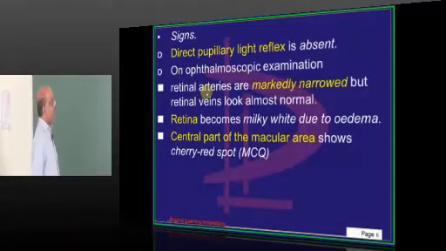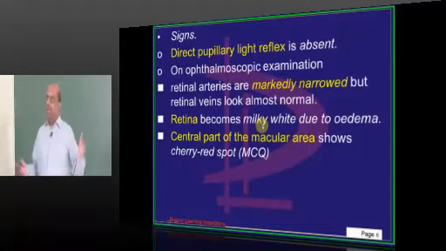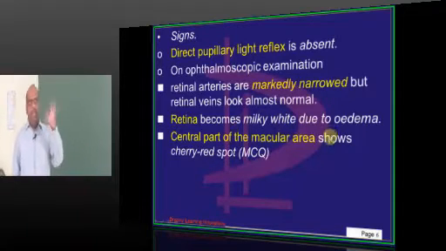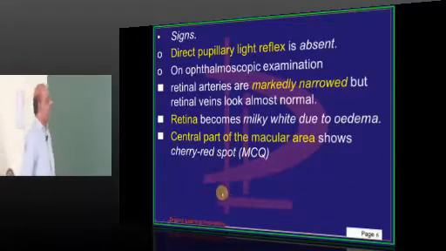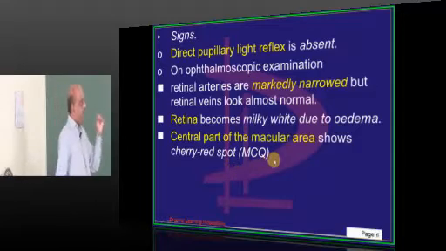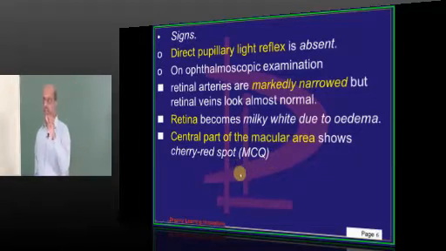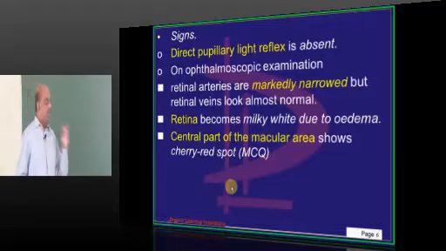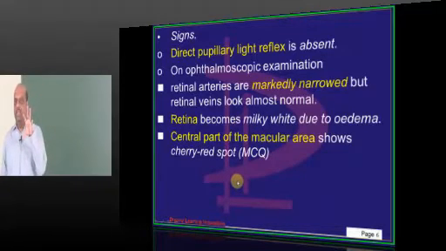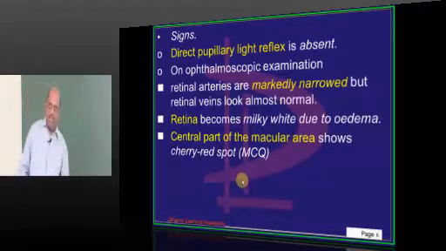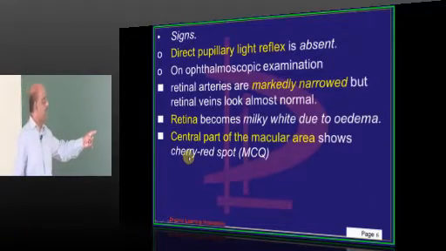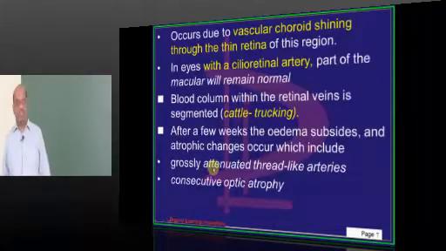If you do ophthalmoscopy, you can see that the retinal arteries are markedly narrowed and the retina typically becomes milky white because of the edema, and the central part, which is the macular area, will stand out in prominence with all this milky edematous retina around, and that looks like a cherry red spot.